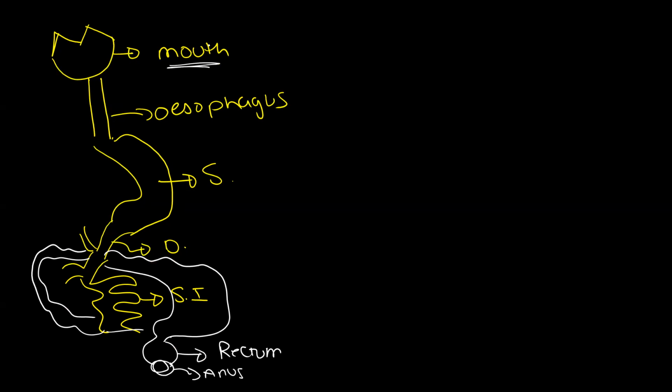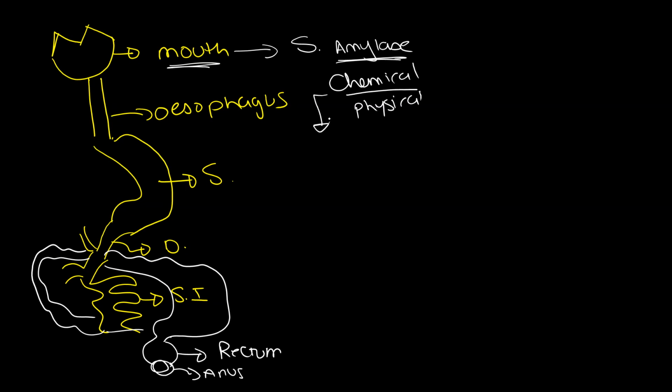The mouth. What do I have in the mouth that helps me in digestion? Amylase. Yes, very good. In my saliva, I have the amylase enzyme. Now, this will make me ask you, does this amylase enzyme help in chemical or physical digestion? Chemical. Tell me, what is the difference between chemical and physical digestion? Chemical involves enzymes. Yes, but this is not the definition. It is the breakdown of large food molecules. Okay, I have a word that's missing. Insoluble. Correct.